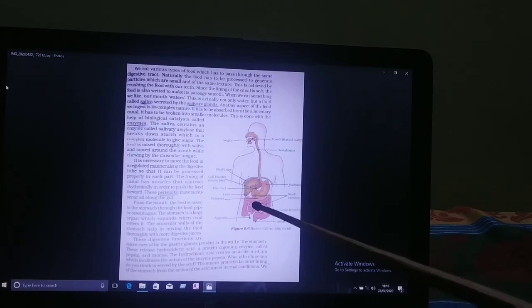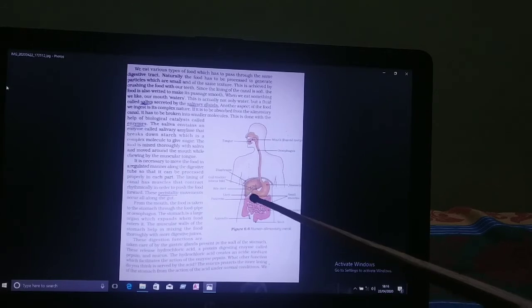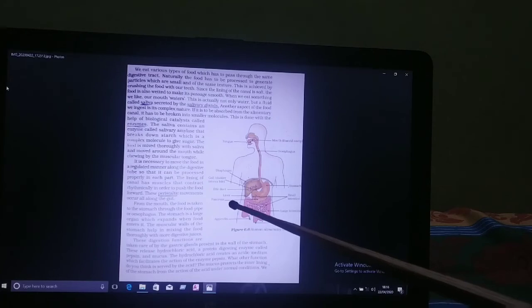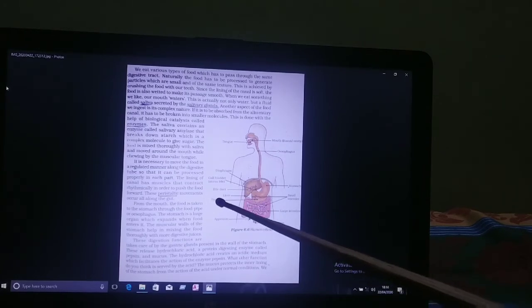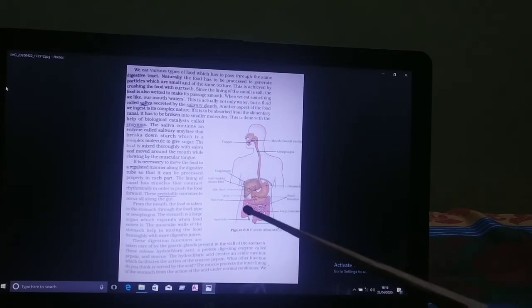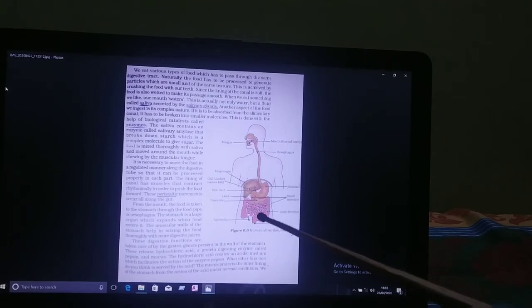When partially digested food enters the small intestine, secretions are received from the liver and pancreas. The liver secretes bile and the pancreas secretes pancreatic juice. With the help of different enzymes, complete digestion of food takes place.